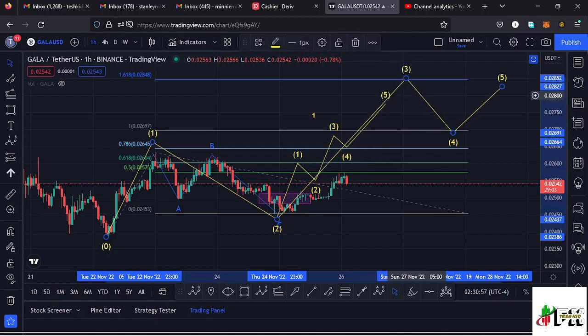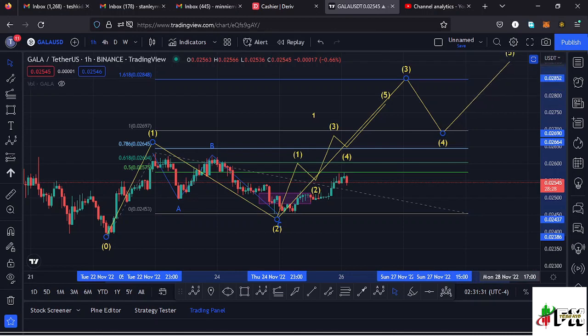And that gives me the short-term scenarios that can play out here on the Gala Games chart. There are chances that we might continue obeying this Elliott wave structure that I have right here, continue pushing higher, managed to break above the key areas of resistance that we have in between here and get back to around the $0.02848 mark, and in that movement then we can complete the formation of this wave 3, then expect a retracement in our wave 4 before we continue pushing higher in our wave 5.